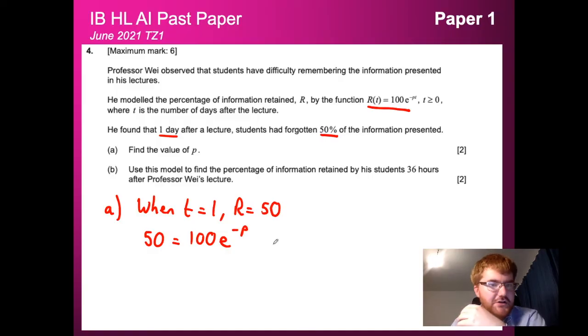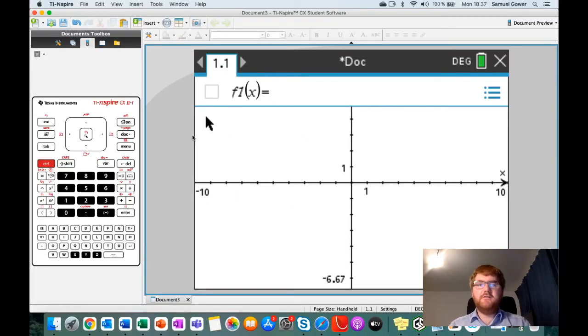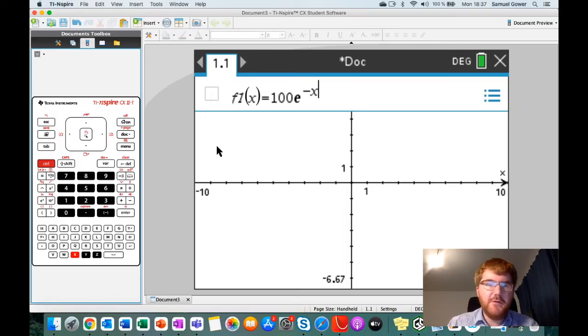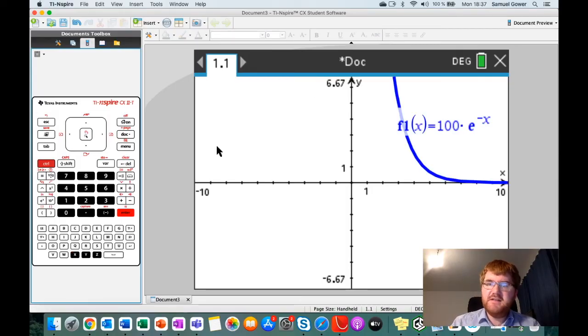Now, there's a couple of ways you can certainly do this. I'm going to use a graphical approach to find this. Okay, so back to my graph function. This time I'm going to type in 100, and I'm going to use the E button down here. Remember we have to use X whenever we're using a variable. So we get this function here.